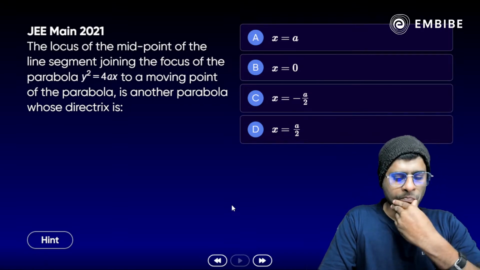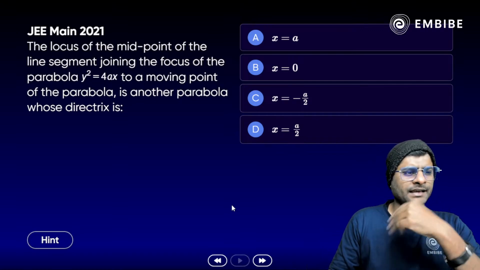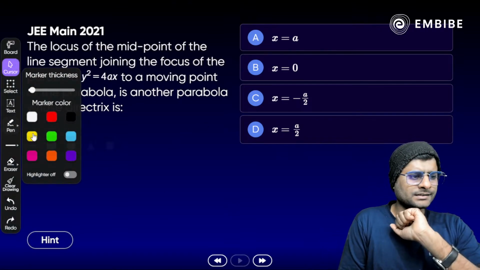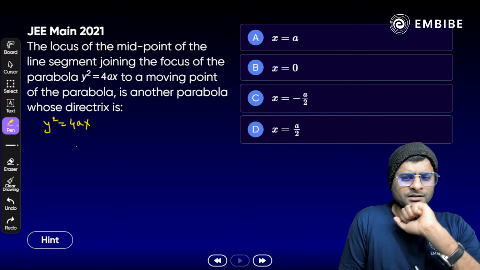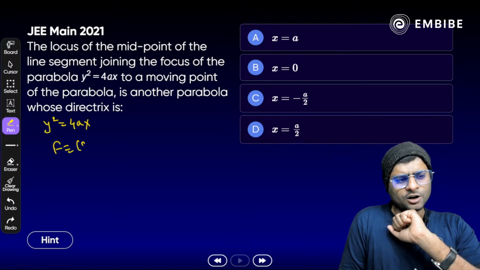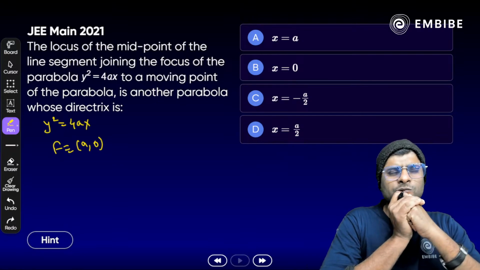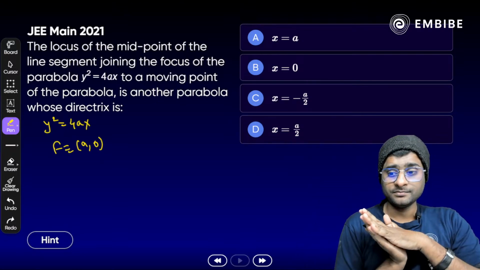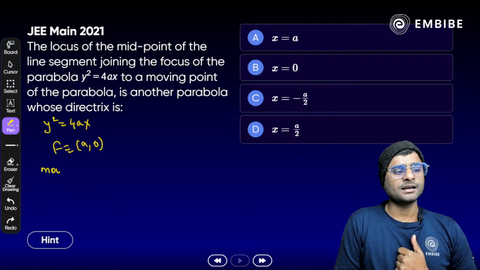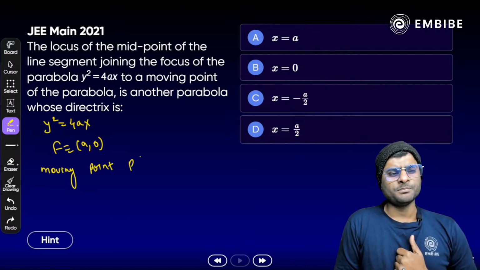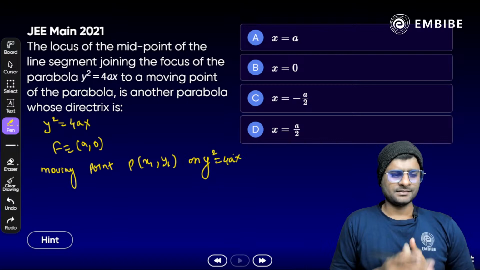How do we solve this? You have a parabola y square equal to 4ax, correct? The focus is given, that is (a, 0). Now we have a moving point on it. We don't know about the moving point, so let us suppose it to be point P (x1, y1) on y square equal to 4ax.